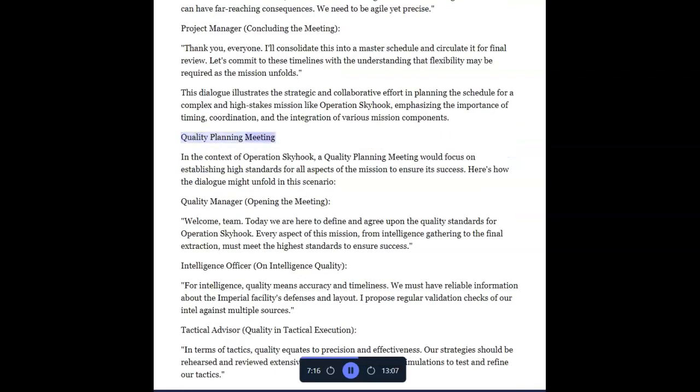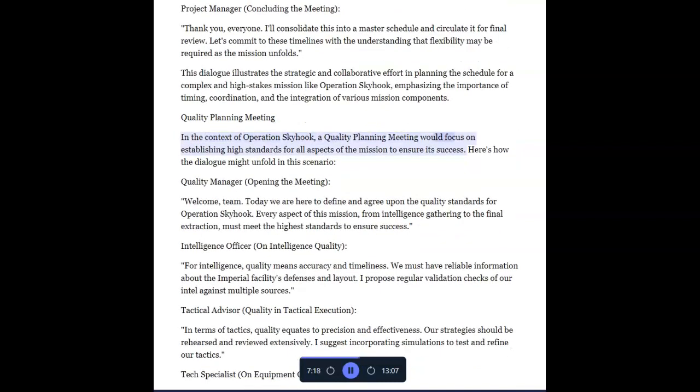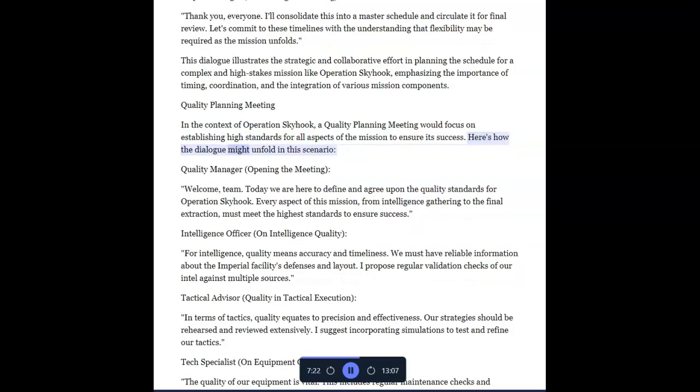Quality Planning Meeting. In the context of Operation Skyhook, a quality planning meeting would focus on establishing high standards for all aspects of the mission to ensure its success. Here's how the dialogue might unfold in this scenario.